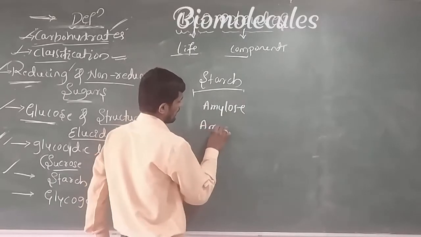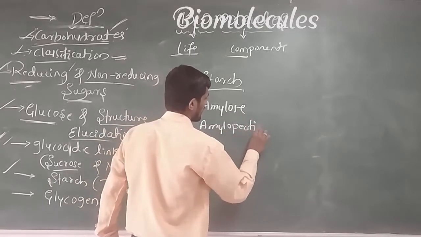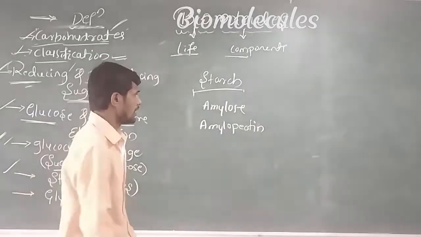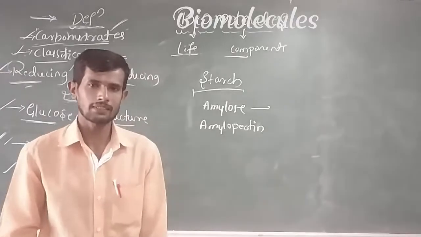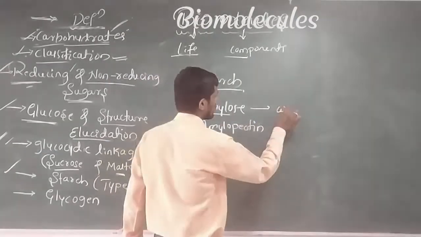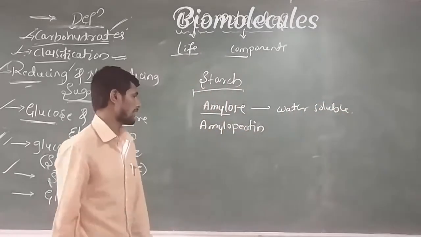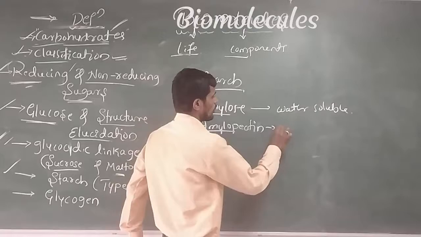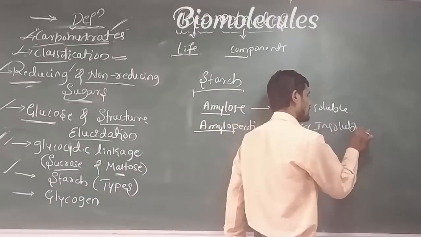And another one, amylopectin. Amylose and amylopectin. Remember, amylose is the water soluble component of starch, and amylopectin is the water insoluble component of starch.